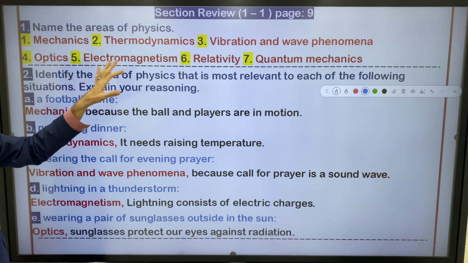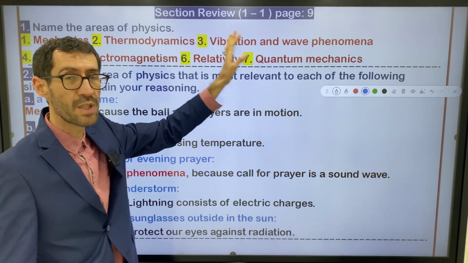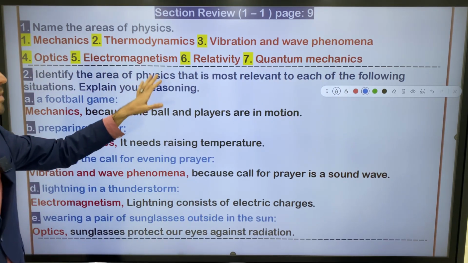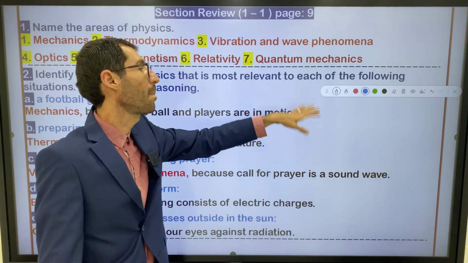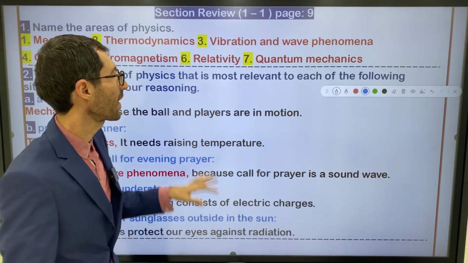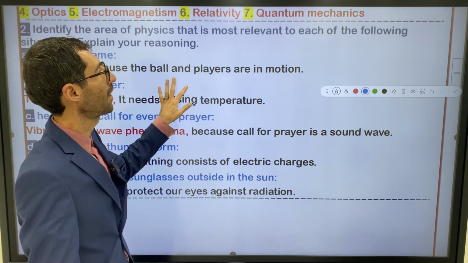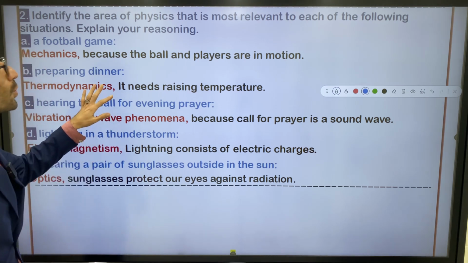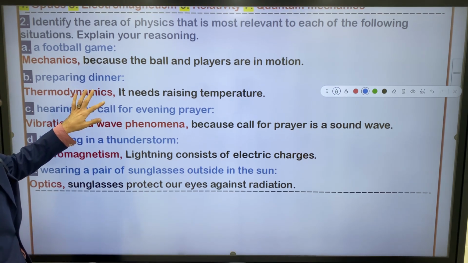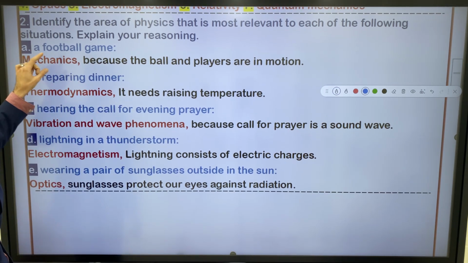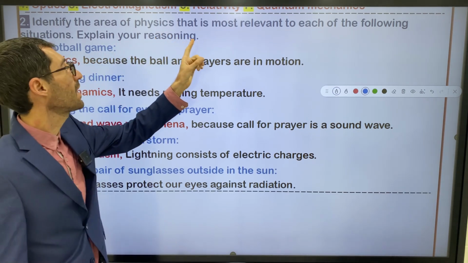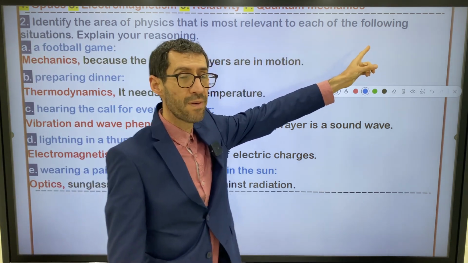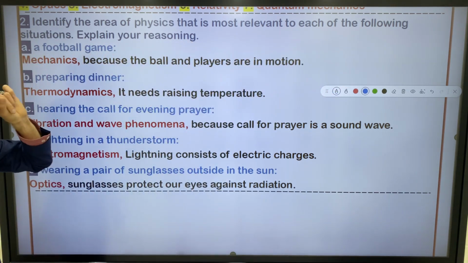Just name the areas of physics: mechanics, thermodynamics, vibration and wave phenomena, optics, electromagnetism, relativity, and quantum mechanics. Actually, I explained it for you. I elaborated it for you in previous lectures. It does need more explanation. Question number 2, identify the area of physics that is most relevant to each of the following situations.